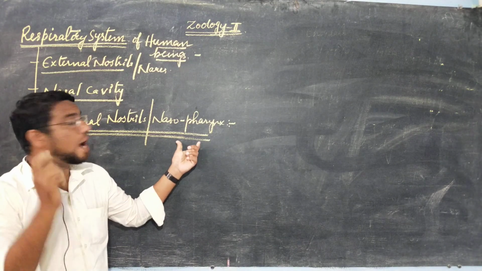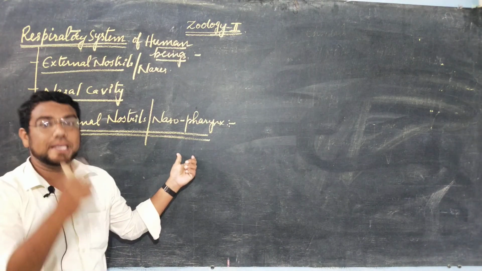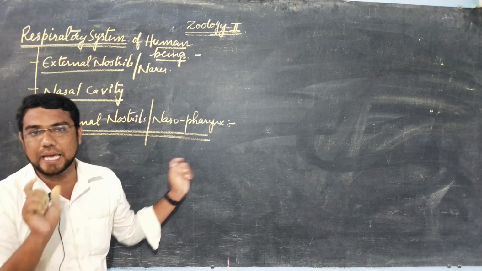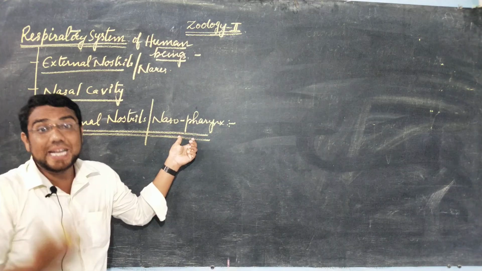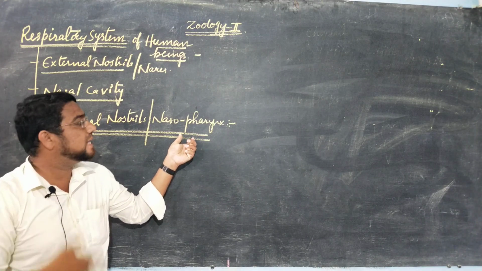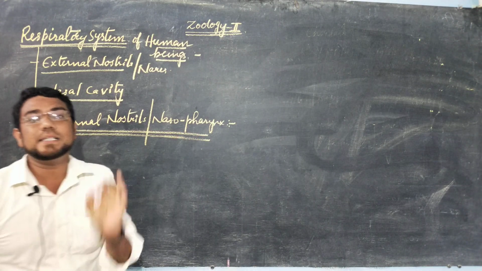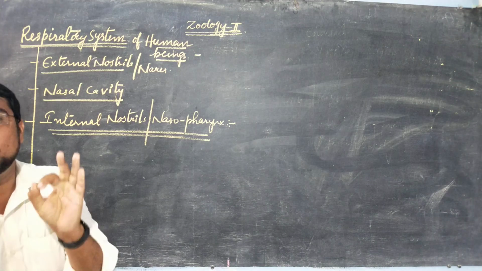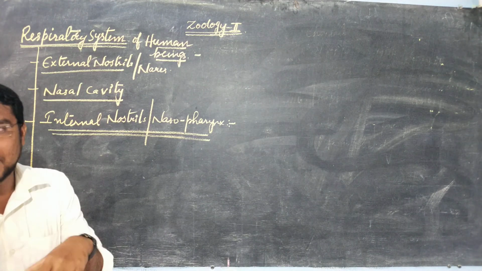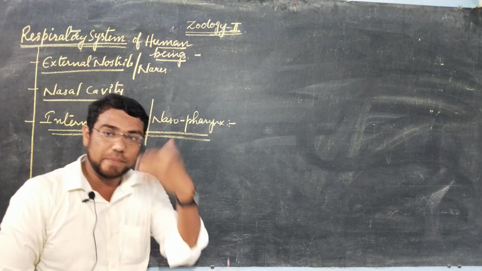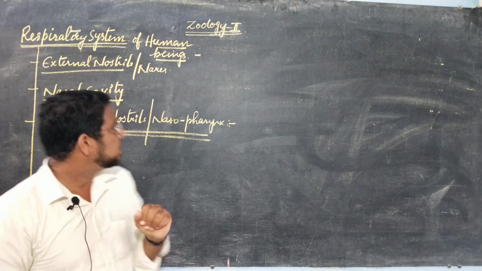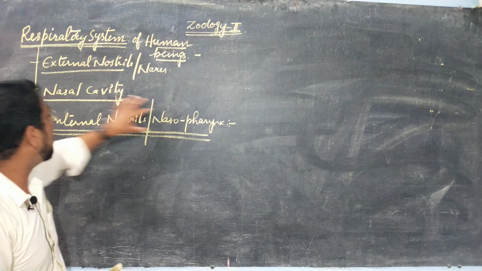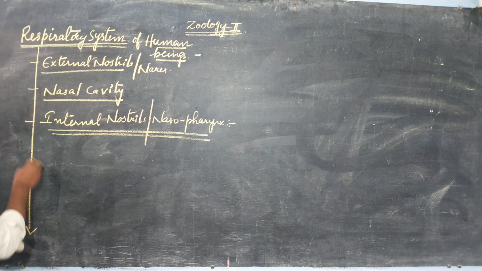Pharynx is a common passage for both food as well as what? Air. Remember this very, very important point for entrance point of view in NEET as well as in EAMCET. Through this pharynx, food material as well as air will enter into our body. So nasopharynx or internal nares.